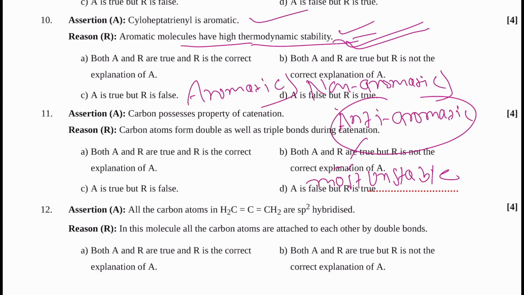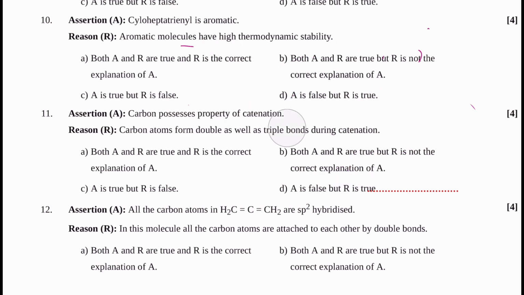But here we can say option B: both A and R are true, but R is not the correct explanation of A. So for this one, B. Next question, question number 11.